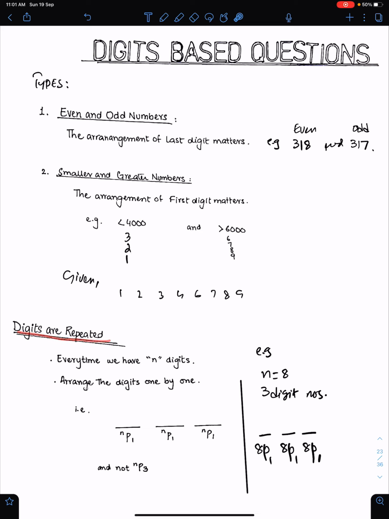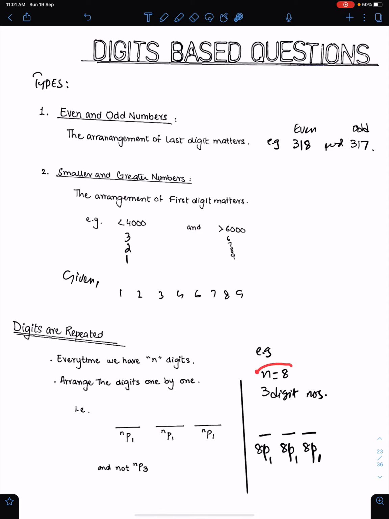Digits are repeated. Well, when digits are repeated, every time we have n digits, arrange the digits one by one. For example, if we have to form 3-digit numbers and digits are repeated, then we have to arrange digits one by one. Like nP1 here, first digit can be arranged in nP1 ways, second digit in nP1 ways, and third digit in nP1 ways. Never use nP3 because nP3 is only for when digits are not repeated.